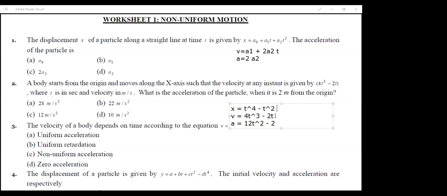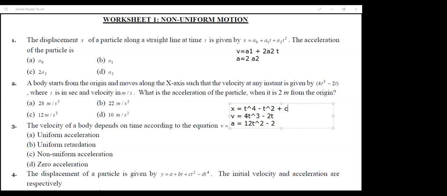And since there is no constant in velocity, the constant might have become 0 if there is some constant present in the displacement equation. So I'm just going the reverse way.